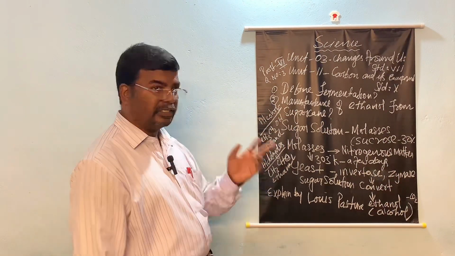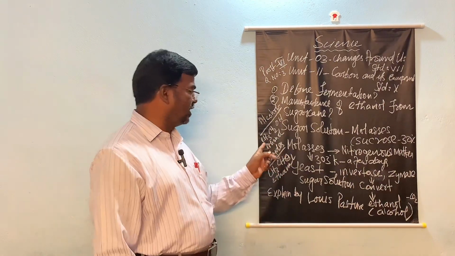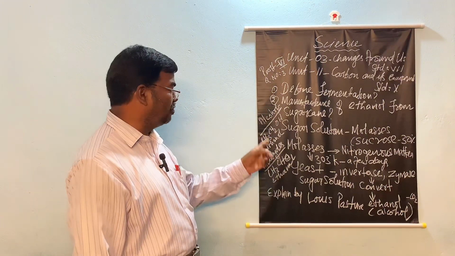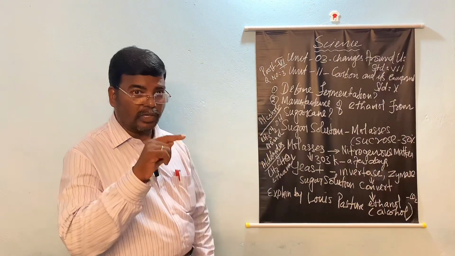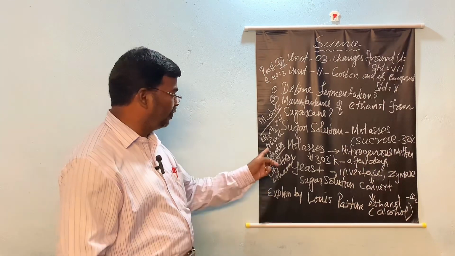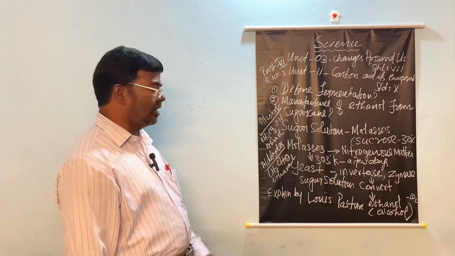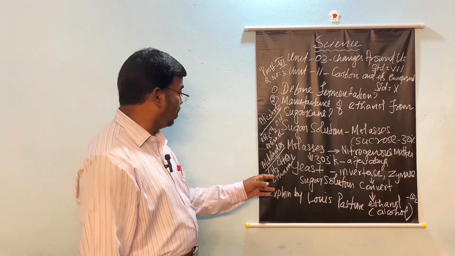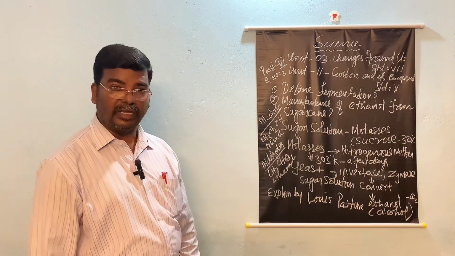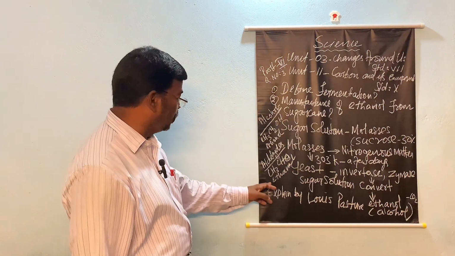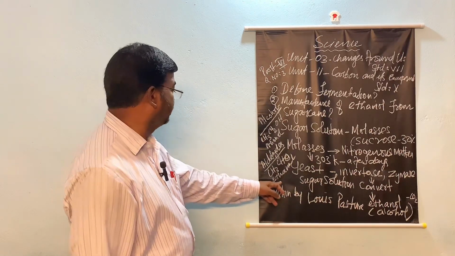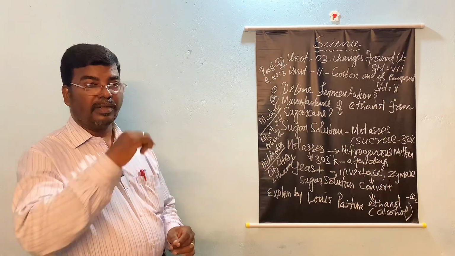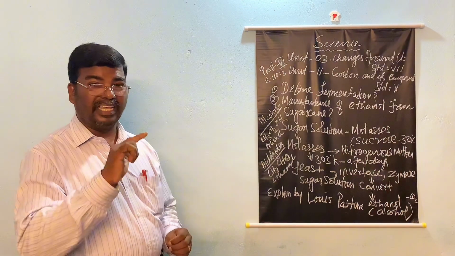The other, when it comes under aldehydes, the chemical formula is CH3CHO, and that is called ethanal, spelled E-T-H-A-N-A-L.